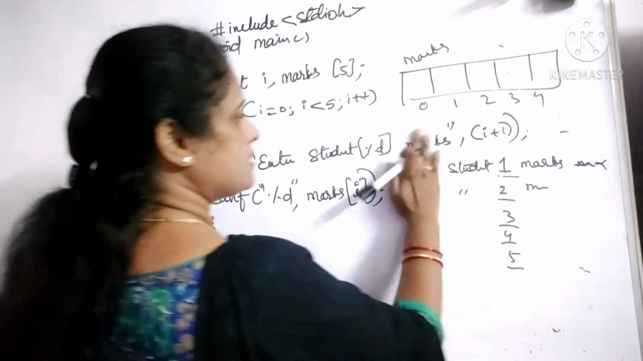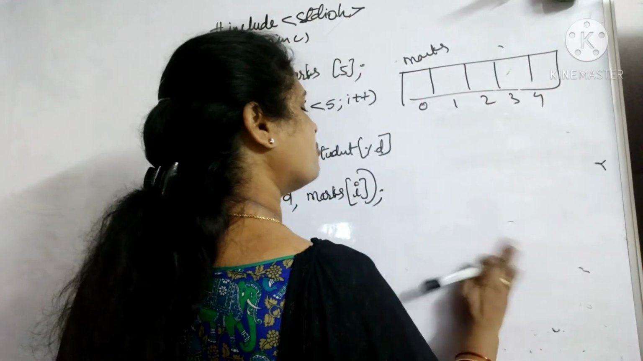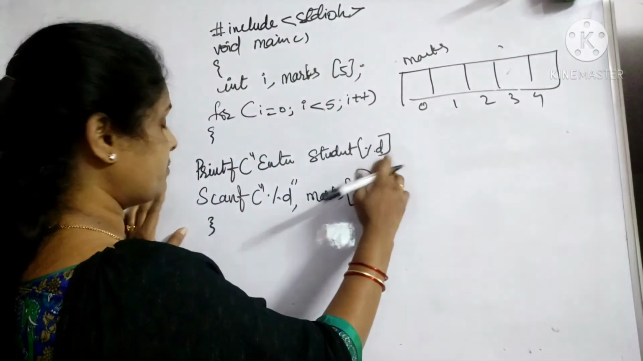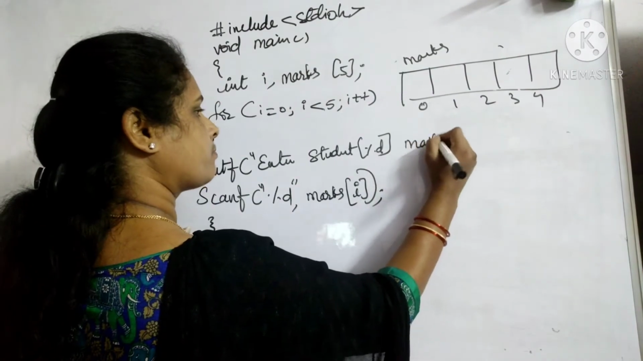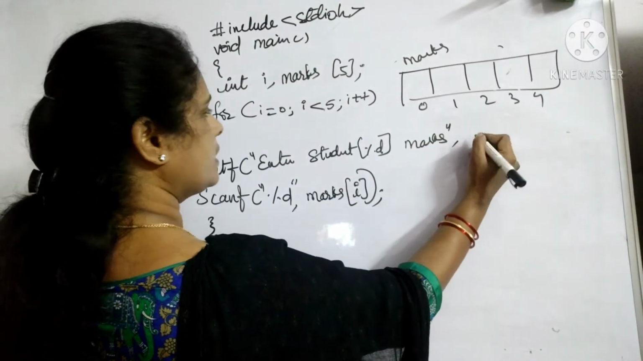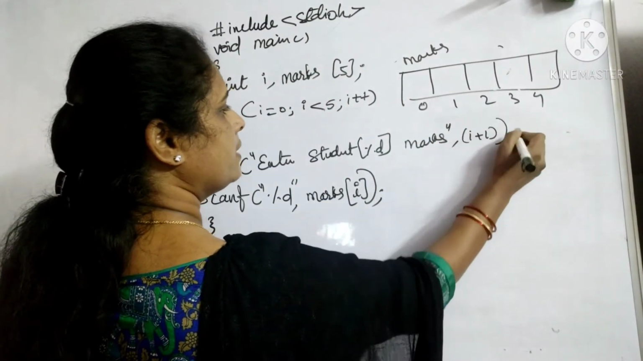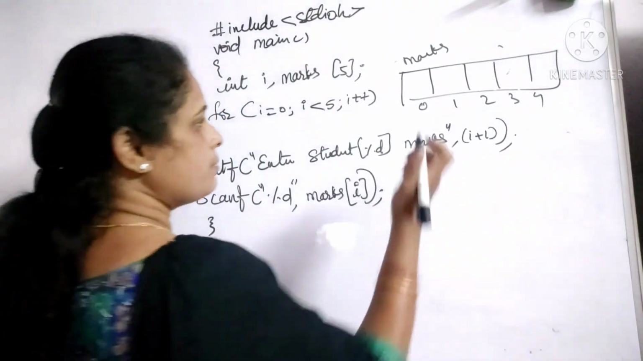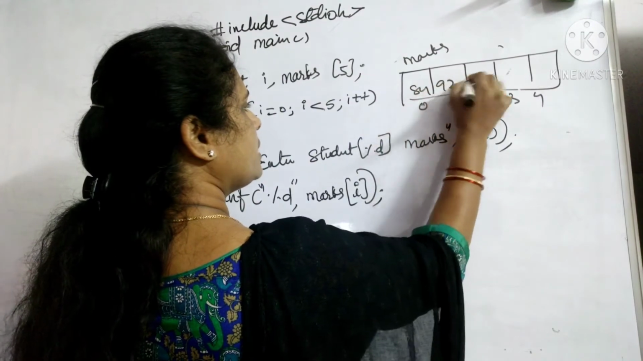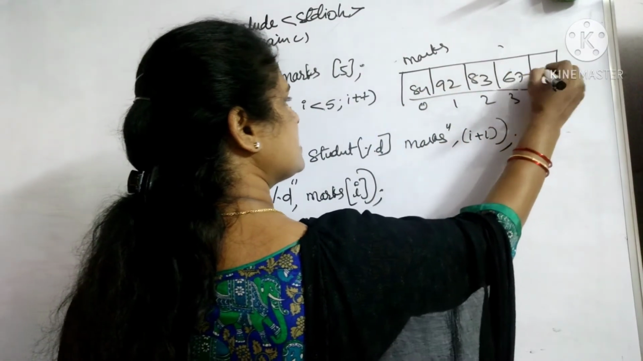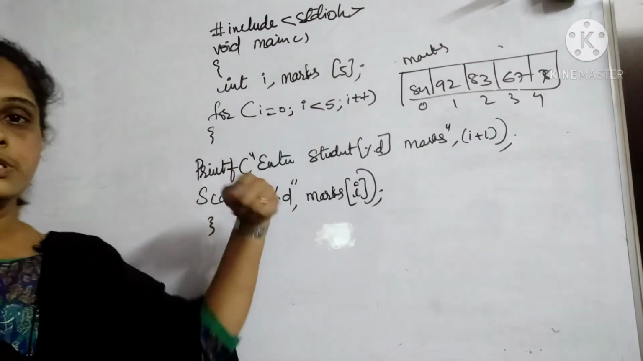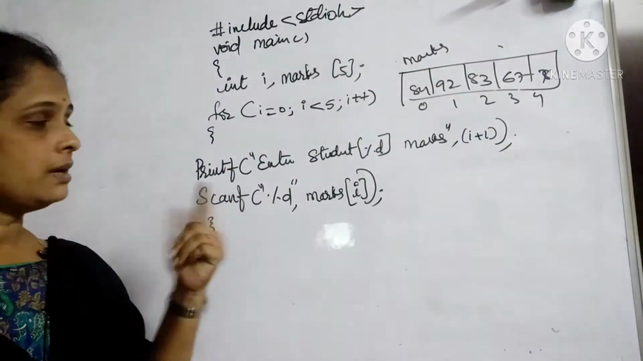in the previous case. Now, suppose while executing this, it has asked me enter student 1 marks. Right? Then I gave I plus 1. Fine. Okay, so I have entered some elements from the keyboard like 84, 92, 83, 67, 78. I entered some marks like that. Now I wanted to display one by one.